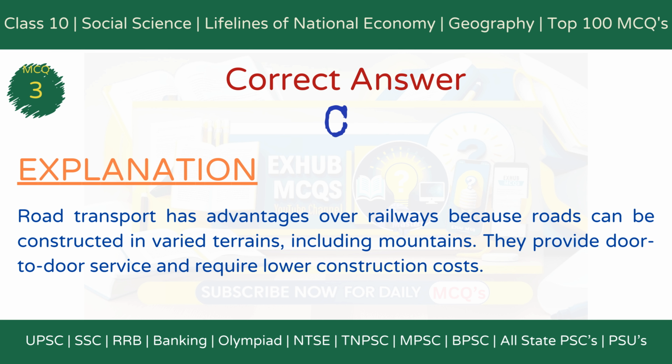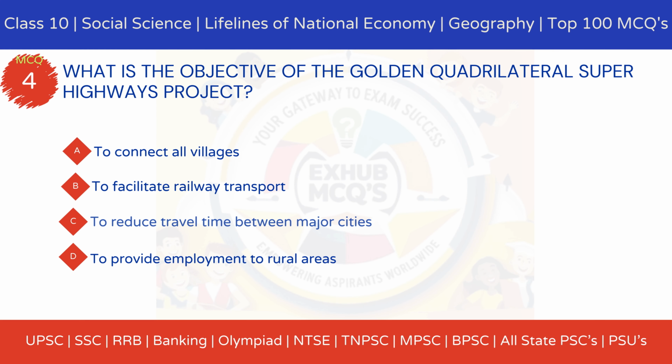Explanation. Road transport has advantages over railways because roads can be constructed in varied terrains, including mountains. They provide door-to-door service and require lower construction costs. MCQ 4. What is the objective of the Golden Quadrilateral Superhighways project? Option A, to connect all villages. Option B, to facilitate railway transport.